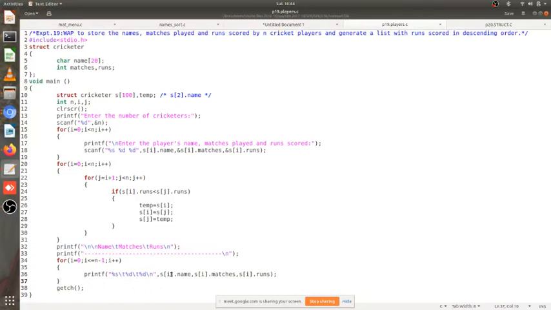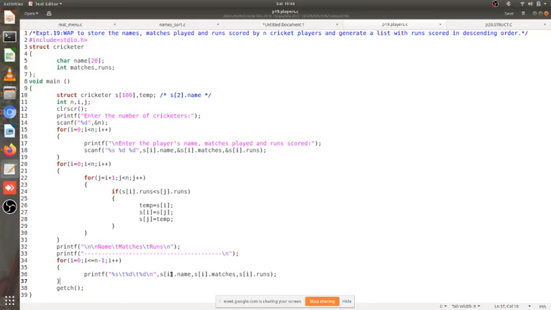This is very similar to accessing any array element for basic data types as well. Then dot name is the new thing that we added because we created or we are using the structure cricketer. Okay, the s is an array of structure cricketers. So s of i है उसका I plus first record access करूँगा.